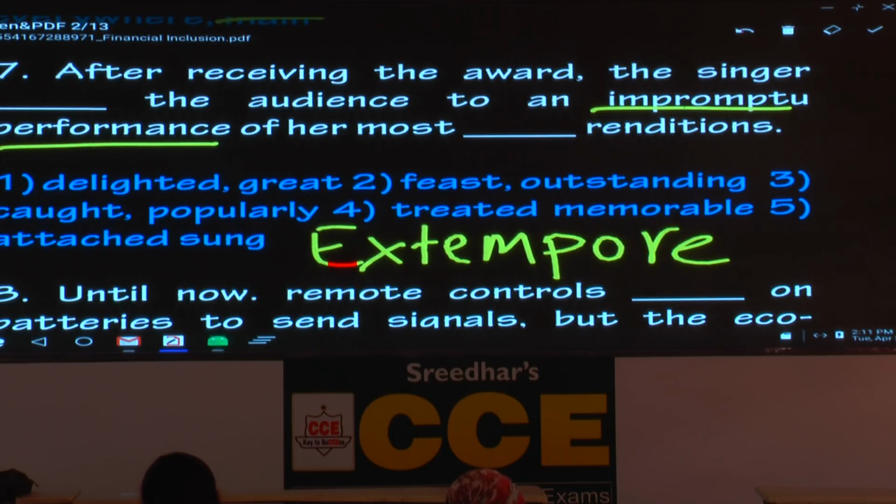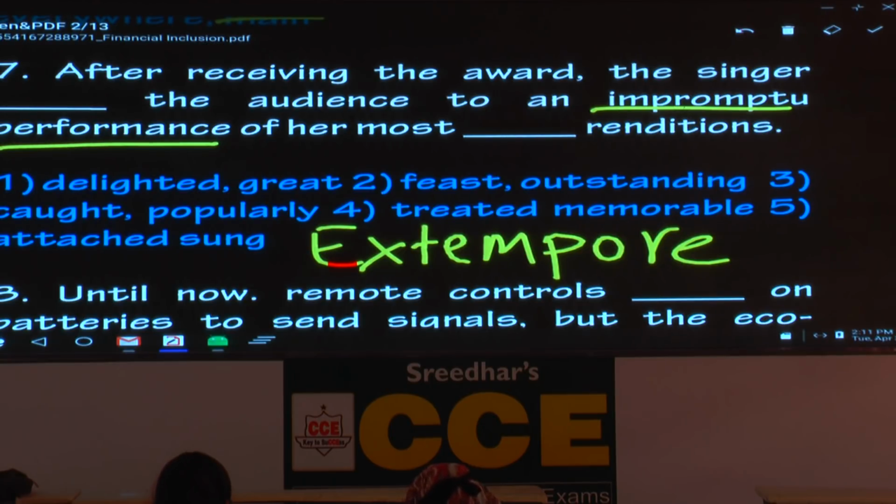After receiving the award, the singer, the audience to an impromptu performance of her most renditions related to her work. Now we'll take each pair. After receiving the award, the singer delighted. Underline the word delighted. Perfect word, delighted. Means what? Make someone very happy. Write the meaning of that. Delight someone. Delight someone means make happy.